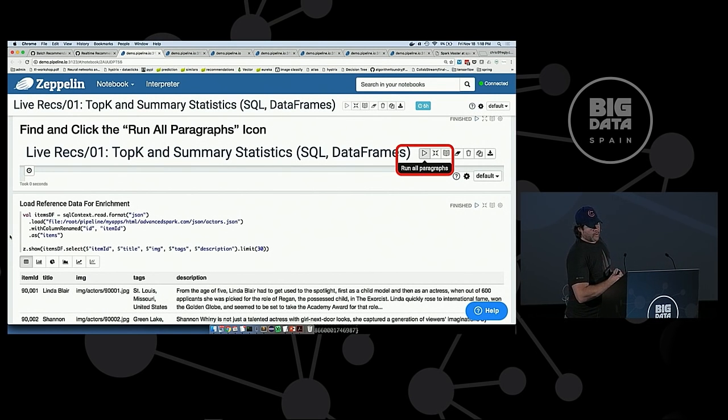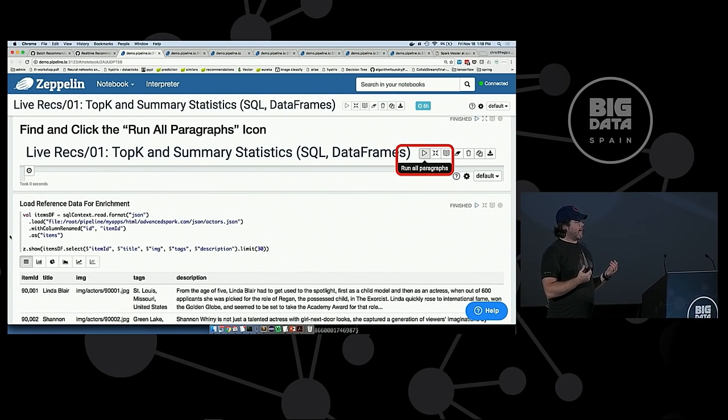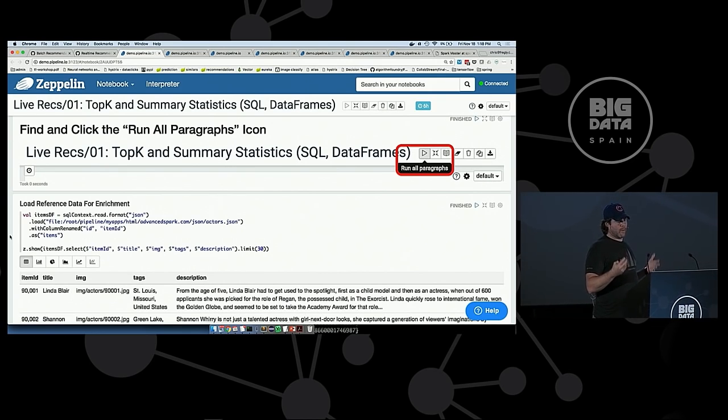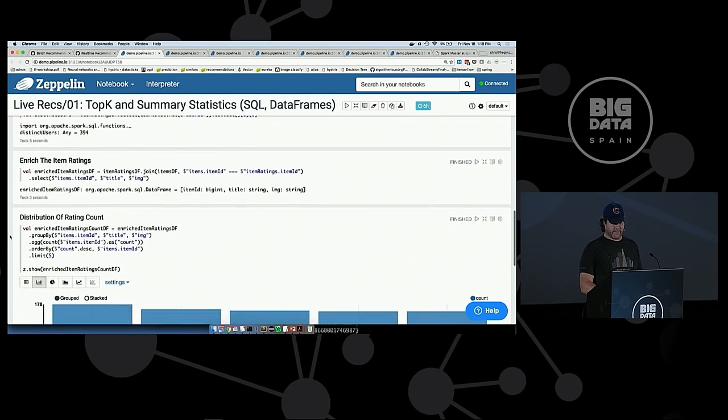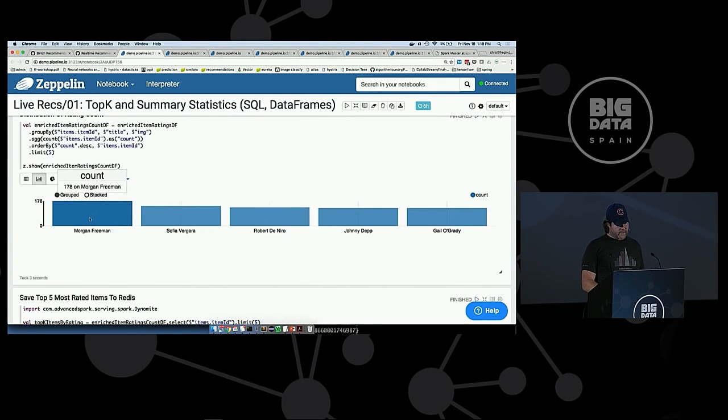So here, we're just going to generate top K. This is a form of a model. It's a pretty straightforward model, just top K. So let's see who we all picked here. It looks like Morgan Freeman, Sophia, all right, she's number 2.